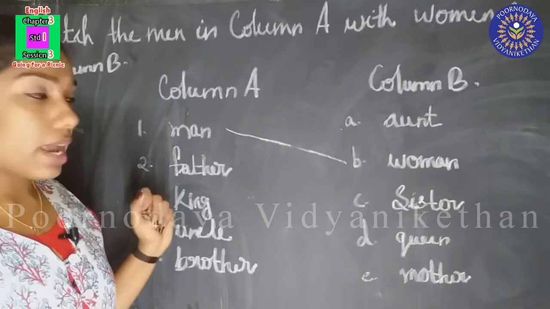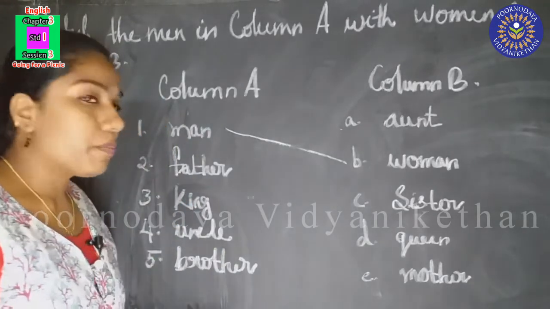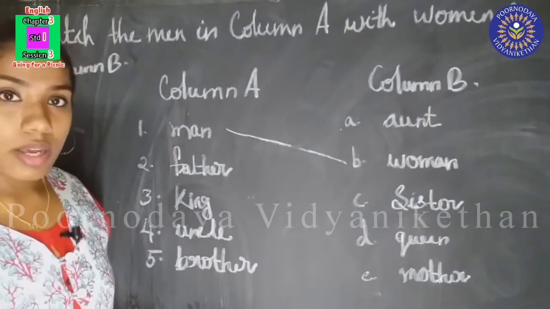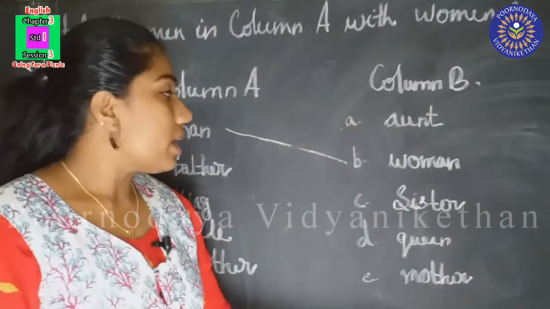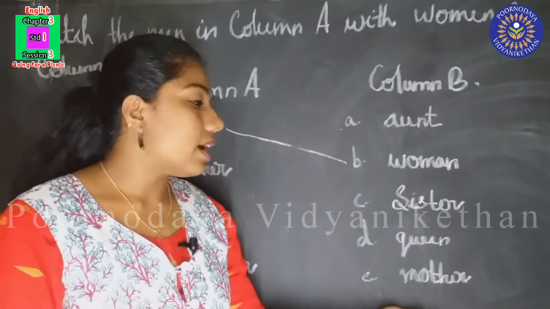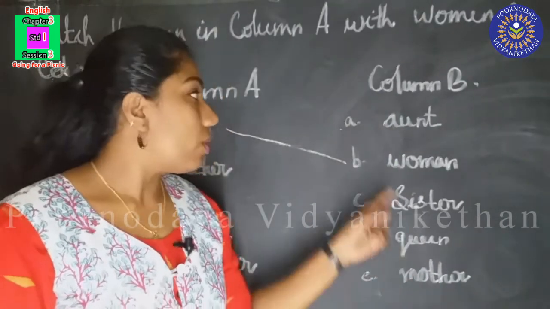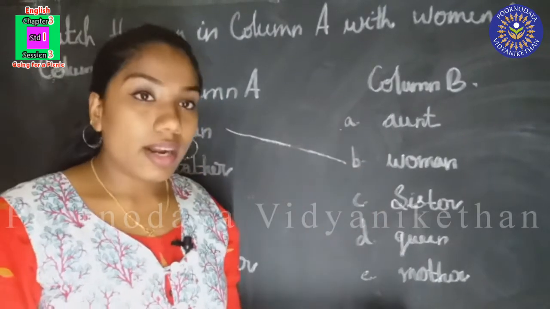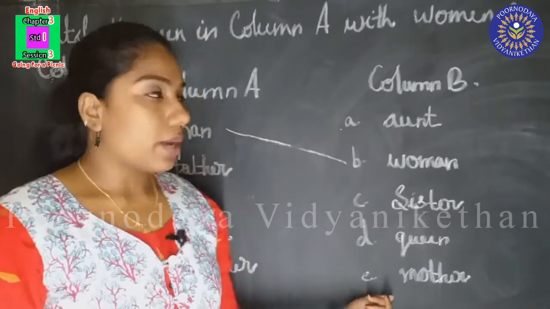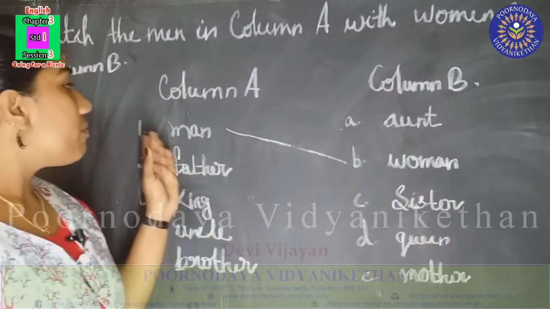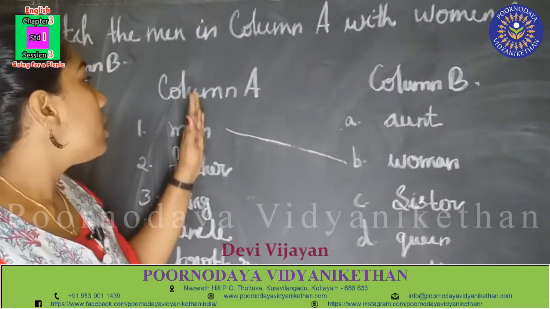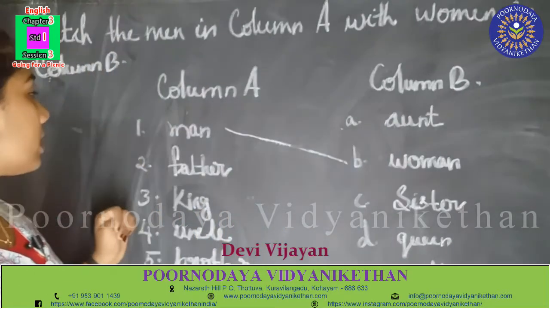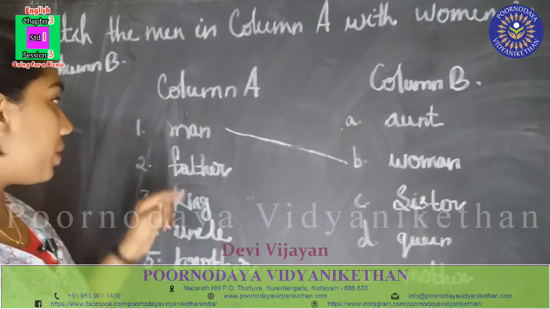In column A, all these are masculine nouns or they are men. Okay. In column B, all these 5 words are feminine nouns or they are females. Okay. They are women. So what we have to do is we have to match column A with column B. Number 1 is done for you.